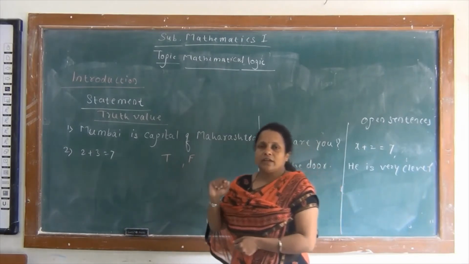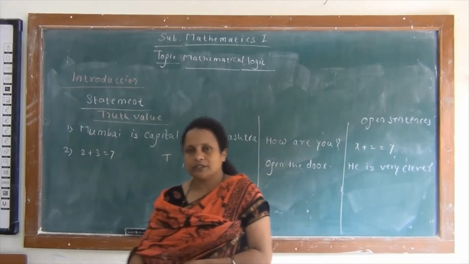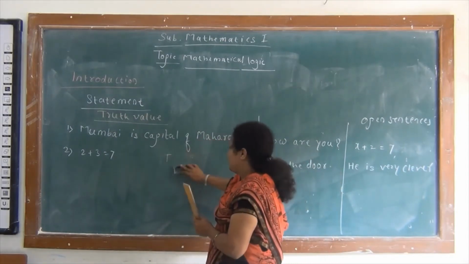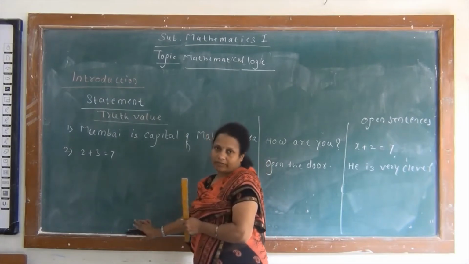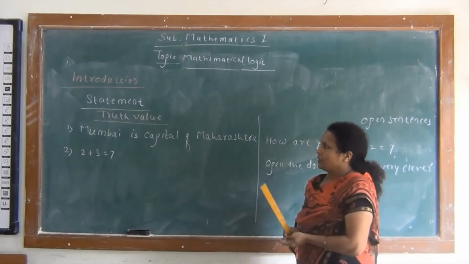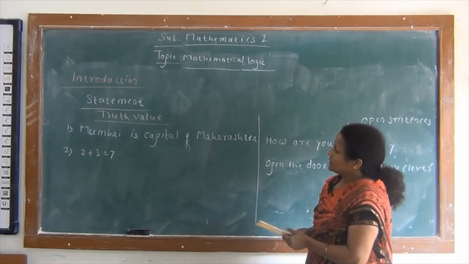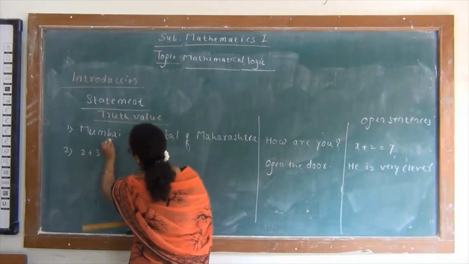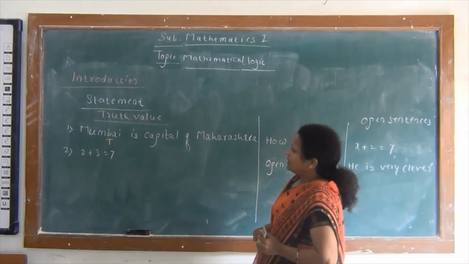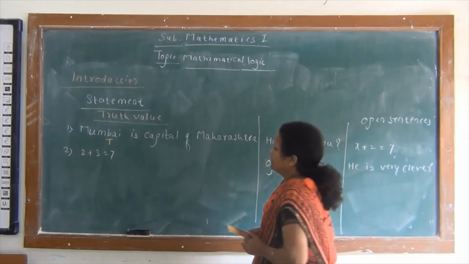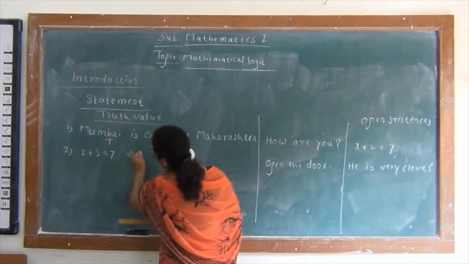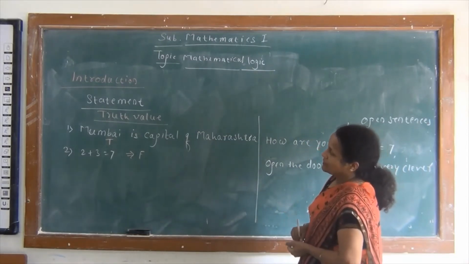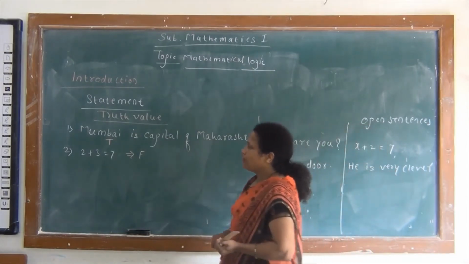So here again, in the question paper we have 2 more questions, that is, write the truth values of given statements, and one statement carries 1 mark. So for these 2 statements, if we have to write their truth values, then what are they? First is Mumbai is capital of Maharashtra. It is a true statement, so we write its truth value as T. Then the second statement, 2 plus 3 is equal to 7, is a false statement, so we write its truth value as F. So remember first the definition of statement and then the definition of truth value.